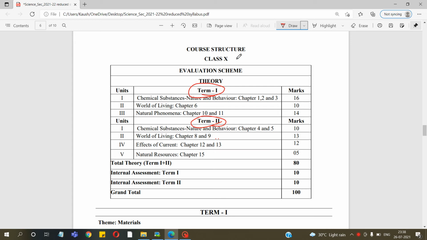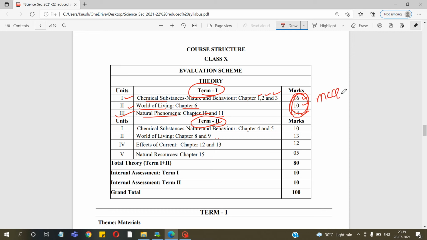So, in class 10th, there will be chapter number 1, 2, and 3 from unit 1, chemical substances, their nature and behavior. Chapter number 6 from unit 2, world of living. Chapter number 10 and 11 from unit 3, natural phenomena. The first unit will be of 16 marks in term 1, 10 marks for chapter 6 from unit 2, and 14 marks for chapters 10 and 11 from unit 3. So this will be the marks distribution in term 1, and the pattern will be MCQ.